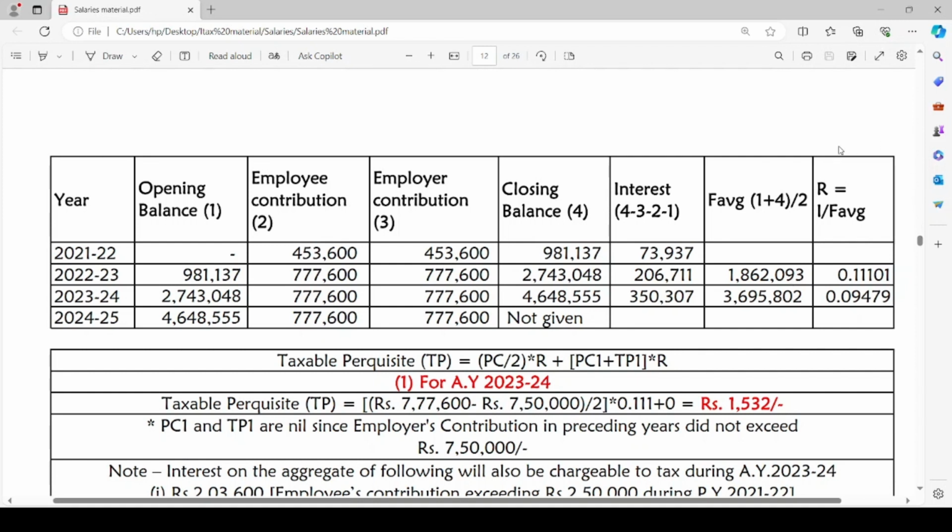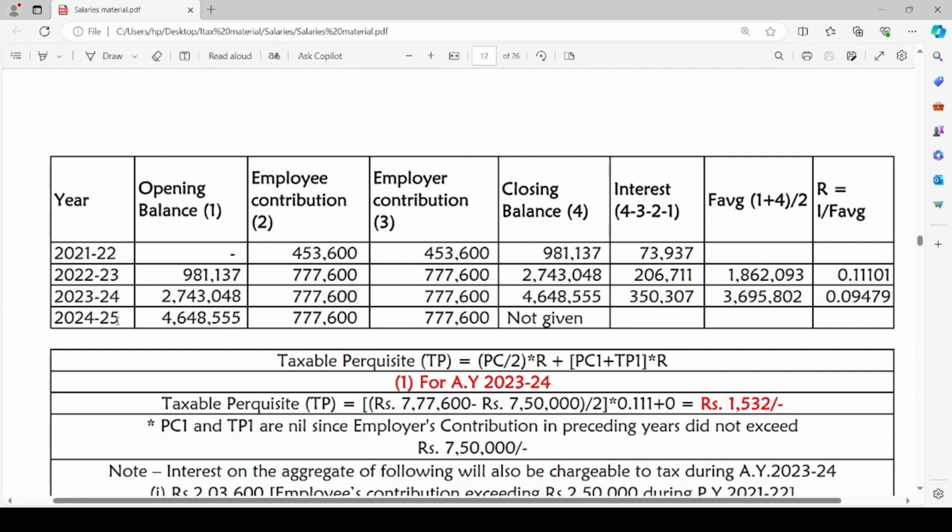Now let us calculate the rate R. R is I, interest, divided by F, average. That is 2,06,711 divided by 18,62,093, which is 0.11101. That is the rate.